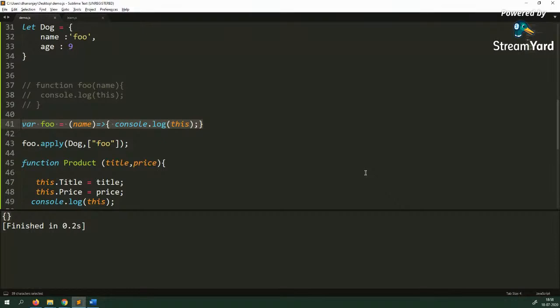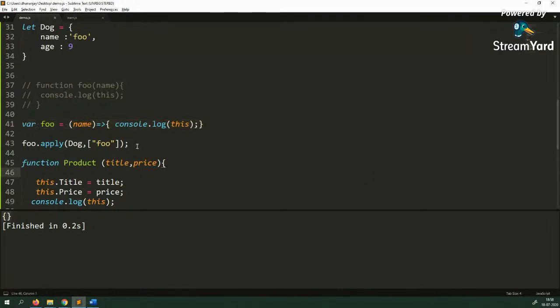It will not do what function statement and function expression do, which take the value of this on the basis of how you are calling that function. An arrow function does not work in that way. It always takes the value of this from the enclosing scope. That is one thing you should keep in mind.